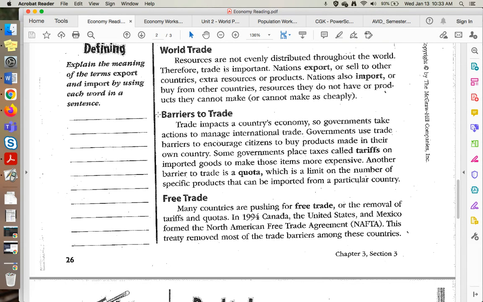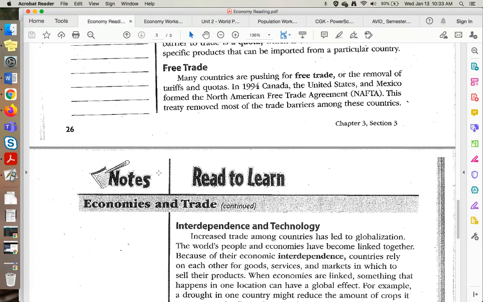Barriers to trade. Trade impacts a country's economy, so governments take actions to manage international trade. Governments use trade barriers to encourage citizens to buy products made in their own country. Some governments place taxes called tariffs on imported goods to make those items more expensive. Another barrier to trade is a quota, which is a limit on the number of specific products that can be imported from a particular country.